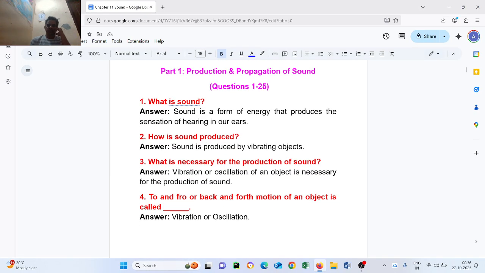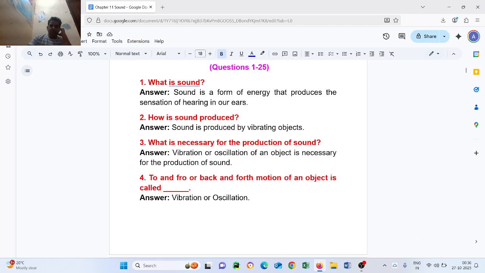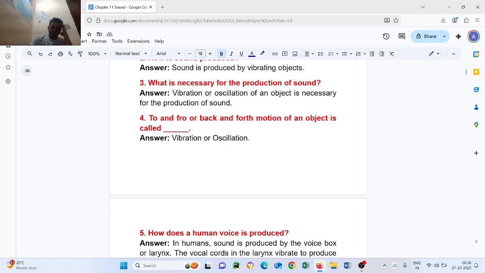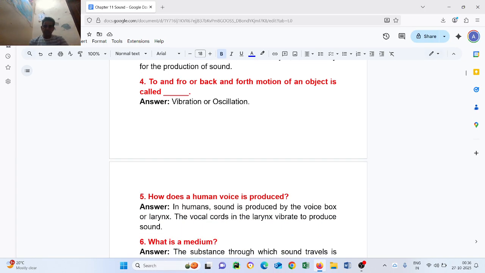Question number three: what is necessary for the production of sound? Vibration or oscillation of an object is necessary for the production of sound. Question number four: what is vibration? To and fro or back and forth motion of an object is called vibration or oscillation.